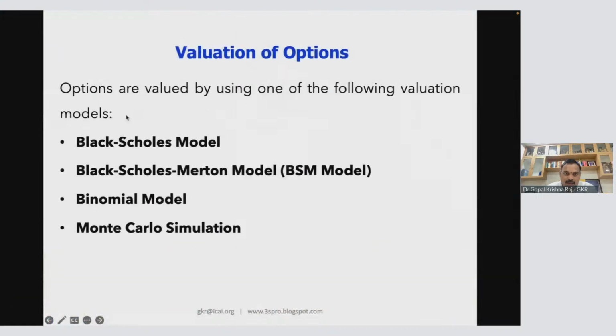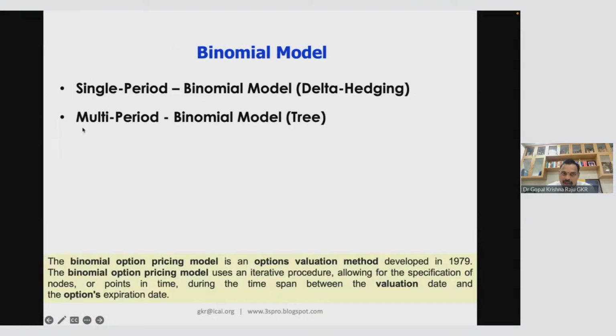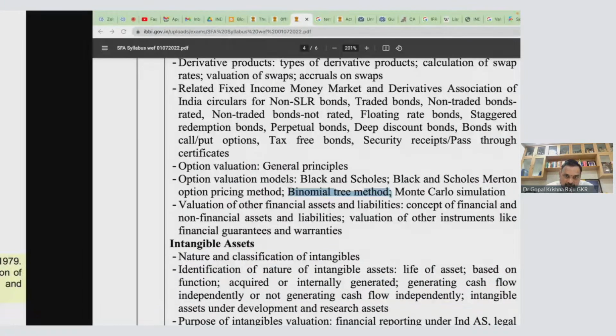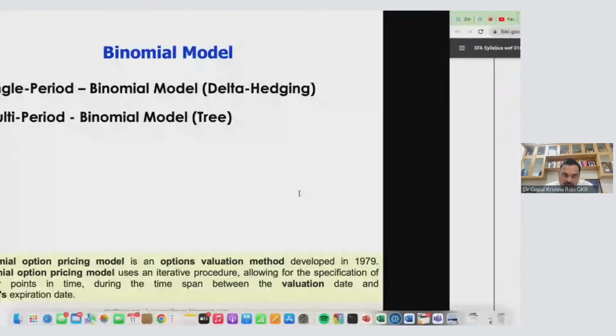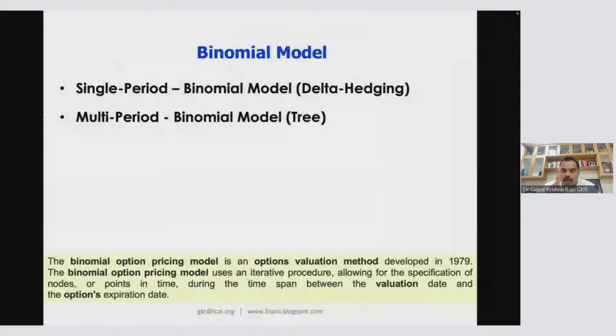So in your binomial model, even though you have single period and multi-period, only multi-period is included in your syllabus. But to understand multi-period, you also do single period. There are 1 mark questions that have been asked. Even though binomial tree alone is mentioned, the single period model can also be asked as a 1 mark question. It's called the delta hedging model. And the binomial tree model can be a case study question, which can be your 6 mark or 8 mark question.